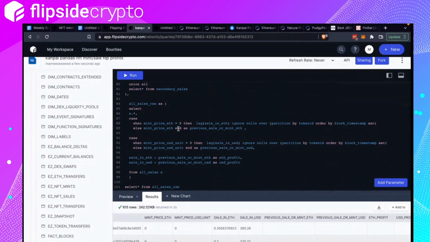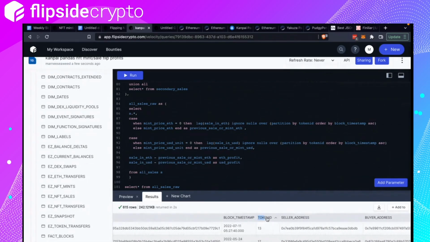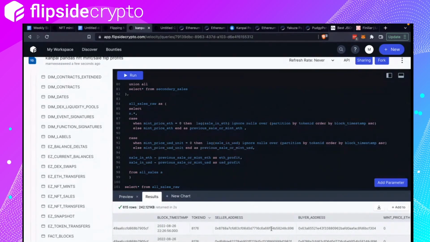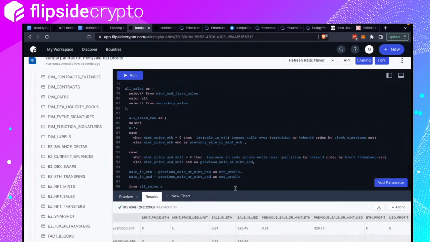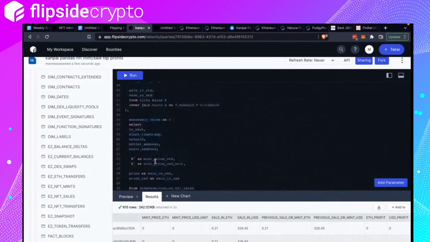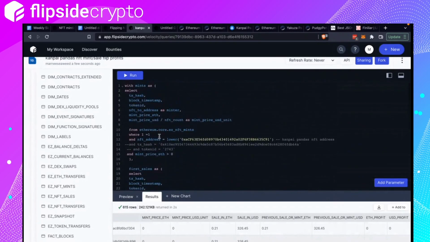So case when mint price is 0, then previous sale or mint. Okay. Is it possible this is just a weird project where they're bridging from another chain? And maybe filtering for the mint being on ETH. It's possible, but I already specified that.